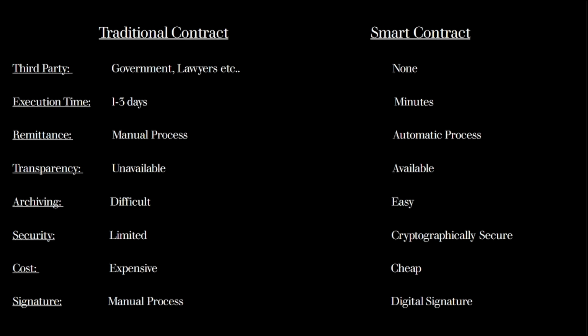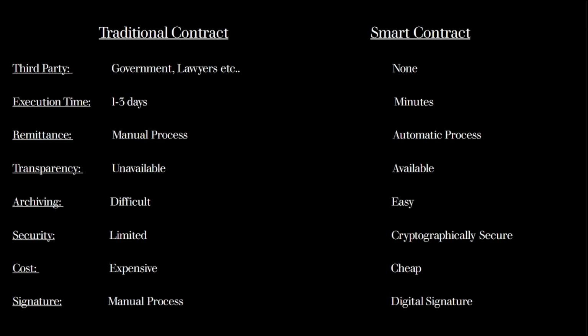Security. Security is a concern in traditional contracts, since many of the aspects are manually handled and can easily be compromised. In a smart contract, the security is maintained by cryptography, which means the information is secured with an algorithm key that encrypts the data so that no one can alter the information.